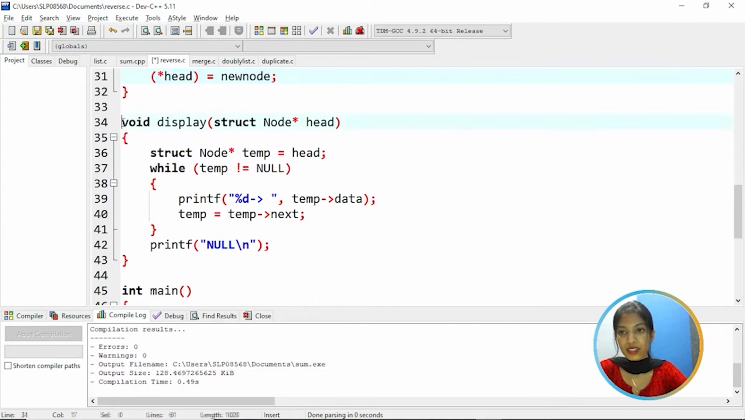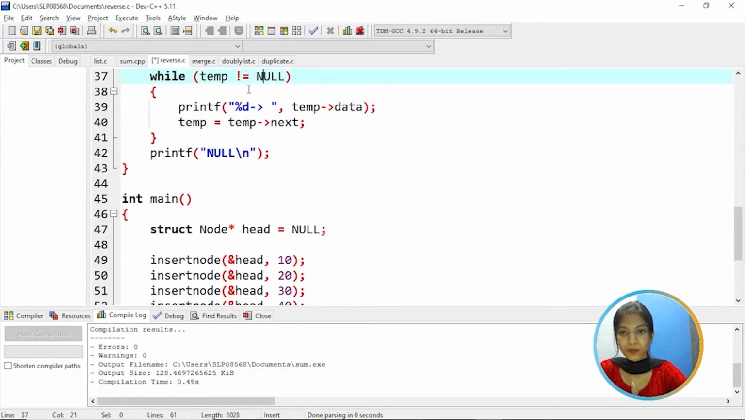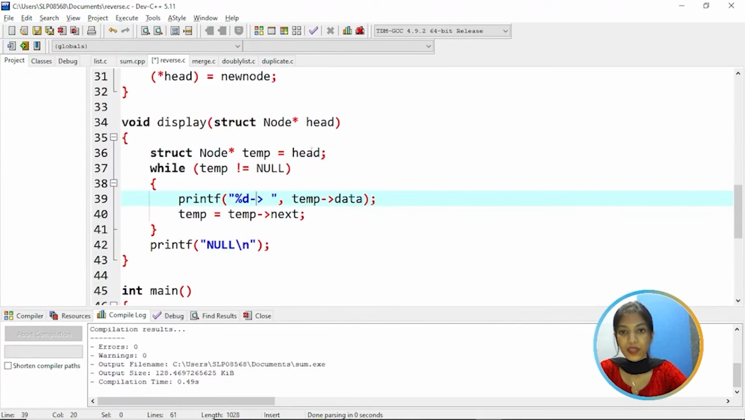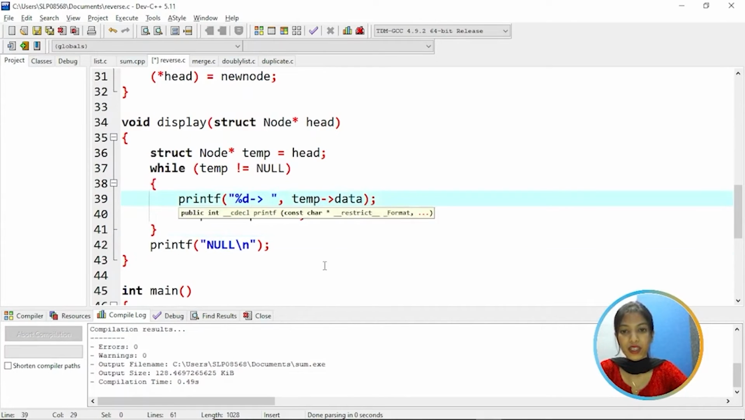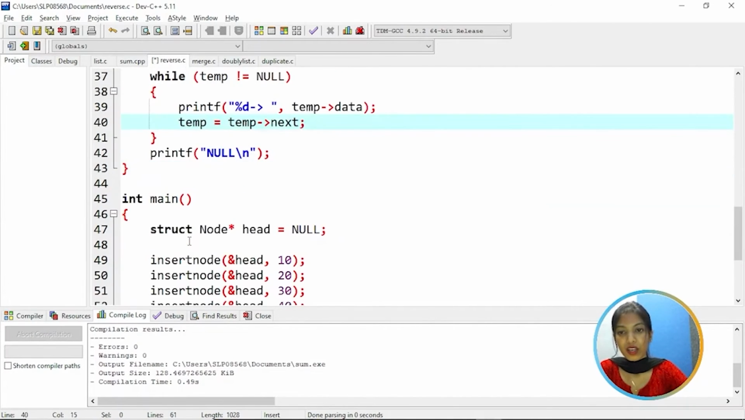And then coming to the display function, this will display all the list of elements. That is, we are using a temp variable that is equal to head, that means assigned to head. While temp is not equal to null, print the data. So whatever is there in the temp data, it will print all the nodes' data, and then temp next is assigned to temp.